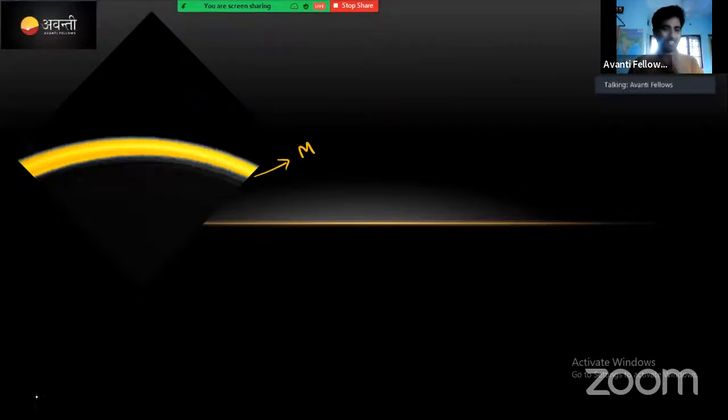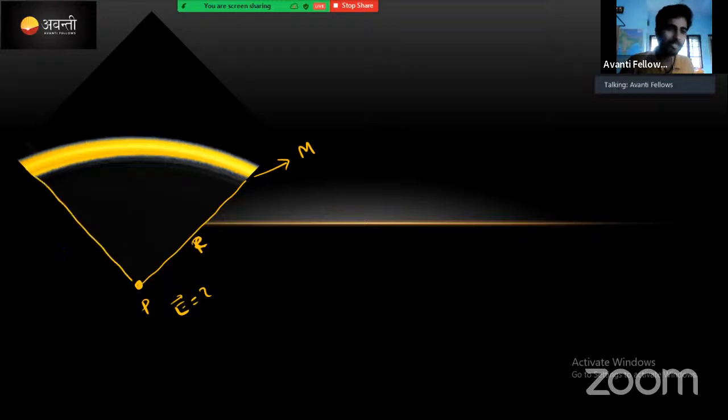Okay guys, this is a mass m. At this point we need to calculate the value of gravitational field strength. E stands for gravitational field strength, so write it down. Already I told you that it's a part of a sphere. The distance from this point to here, we call it radius r, and from this point also the distance will be radius.